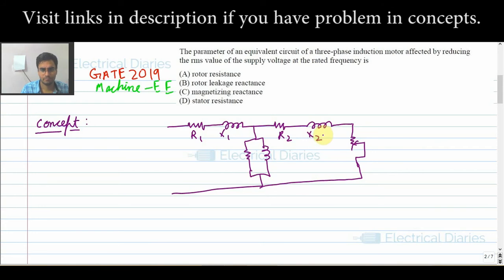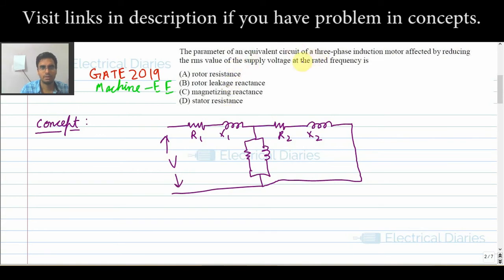For the time being you can avoid this line, you can draw it directly. This is the first thing that comes to our mind, and this is our supply voltage.